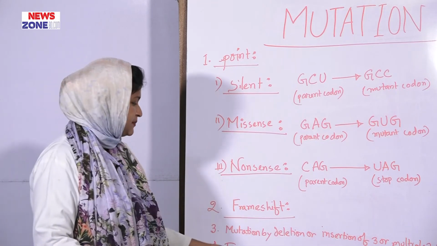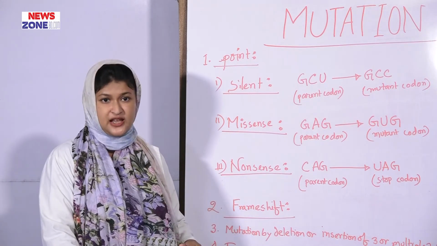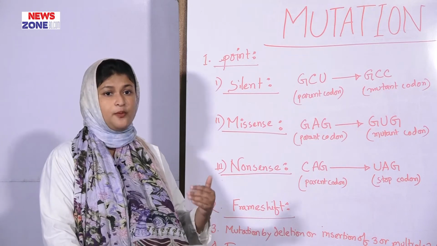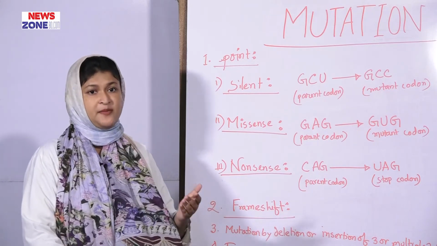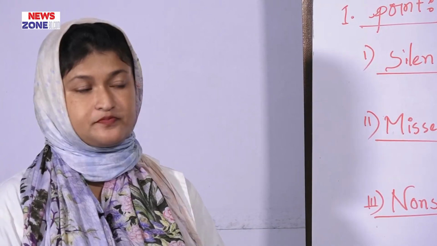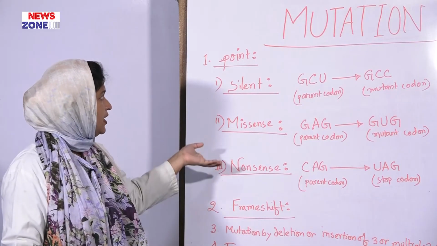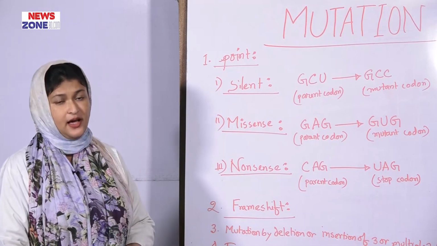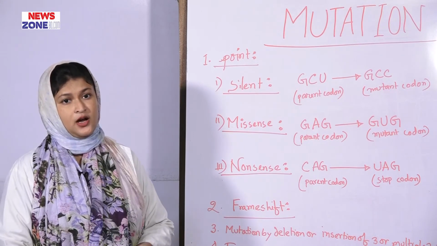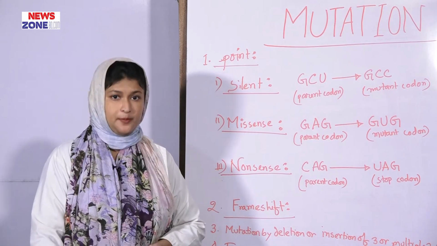The examples of triplet repeat mutation are Fragile X syndrome and Huntington disease. So the male may be the carrier, but the female may be diseased. And this is all about mutation, the classification of mutation, and the total description of mutation. Thank you all for your patience and hearing. Thank you.